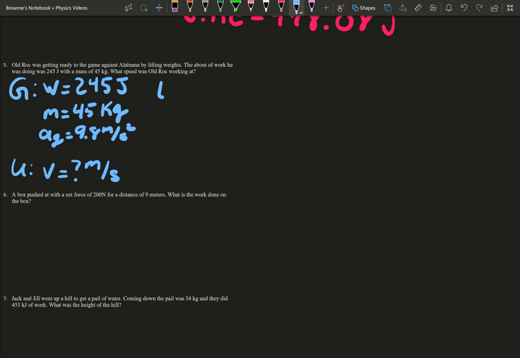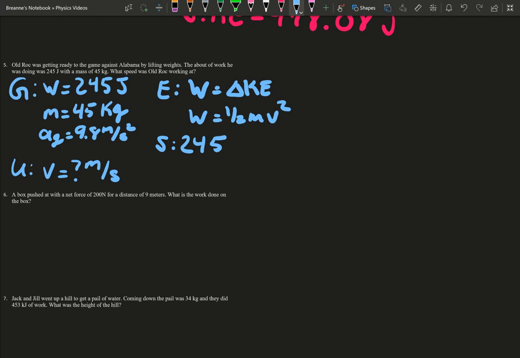So our equation. The only equation that does work and velocity is work equaling our change in kinetic energy. So our work would end up equaling 1/2 mv squared. We just substitute. So work equals 245, equaling 1/2, we know the mass to be 45, and v squared. So we didn't need the gravity after all, but it never hurts to write it down.